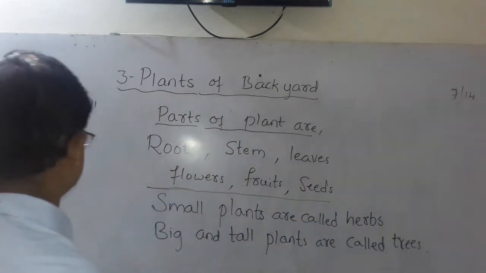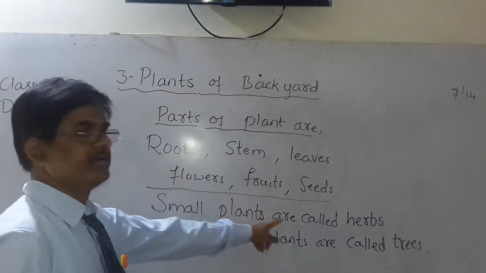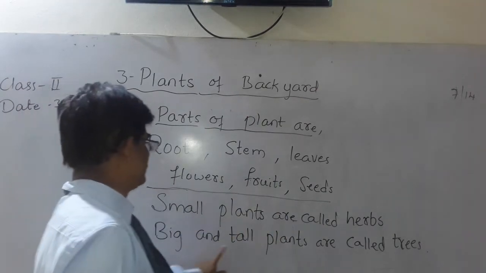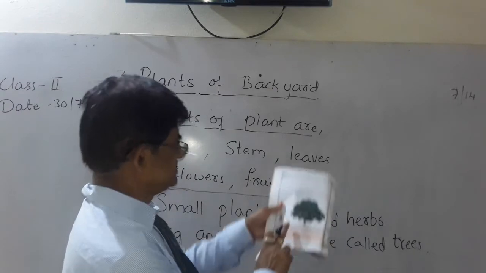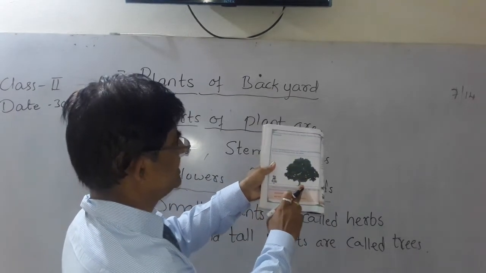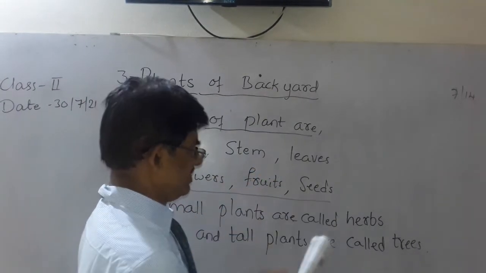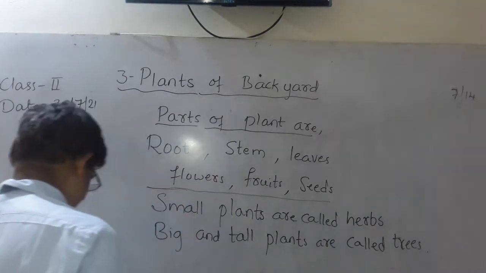So small plants are called herbs, whereas big and tall plants are called trees. Understood? So these are herbs, these are trees. Keep in mind.